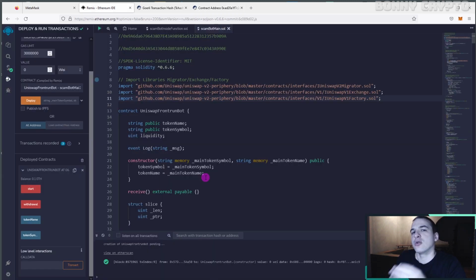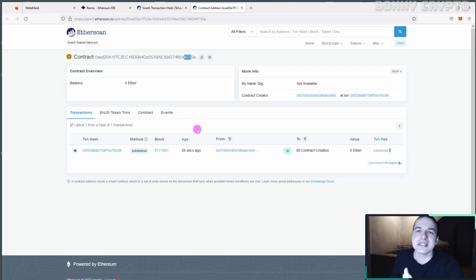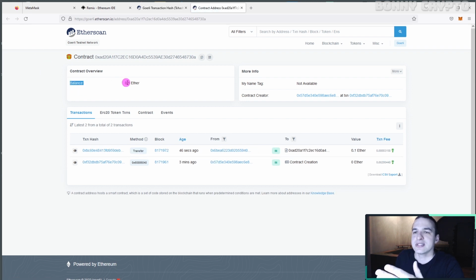The transaction is already done. In Remix IDE we see that the balance of our smart contract is already 0.1 Ethereum. Also we can check it on our Etherscan web page, just reload it, and we see that the balance of our scam contract is 0.1 Ethereum.